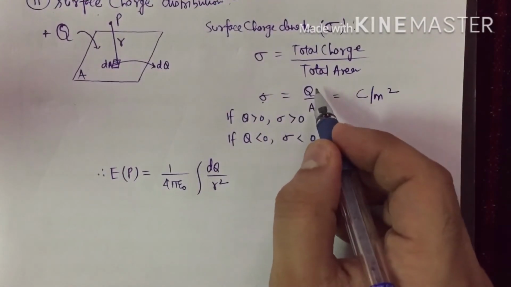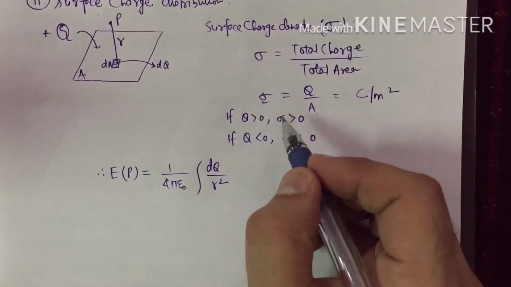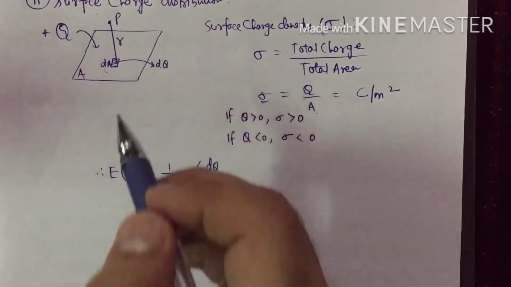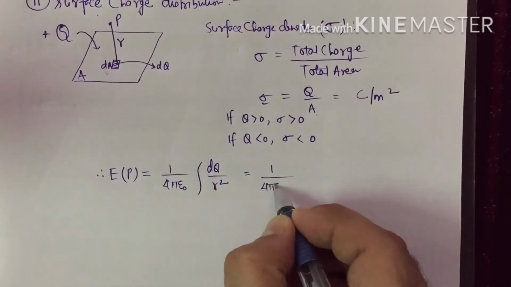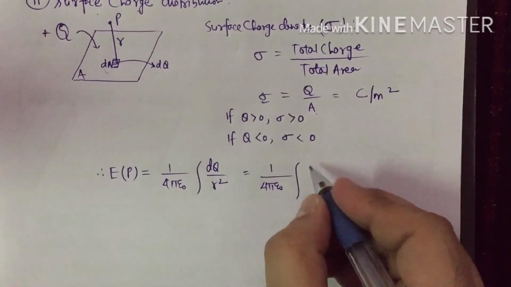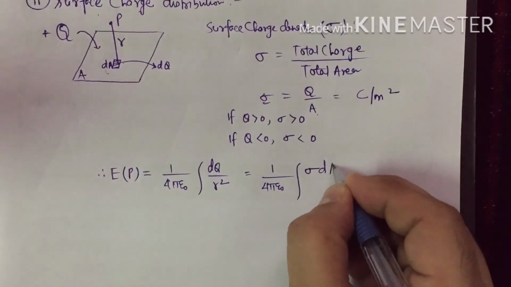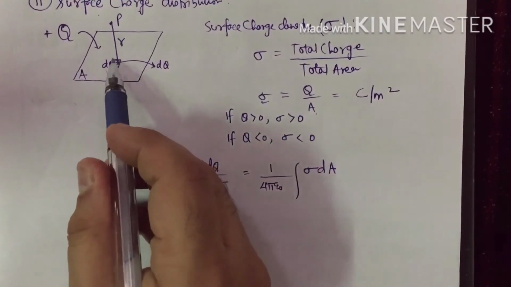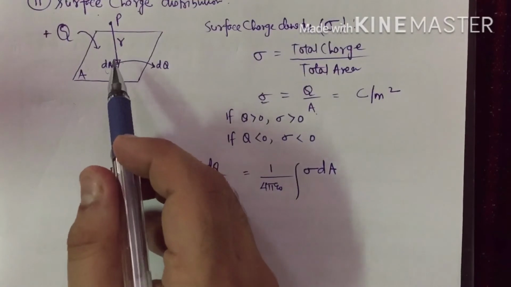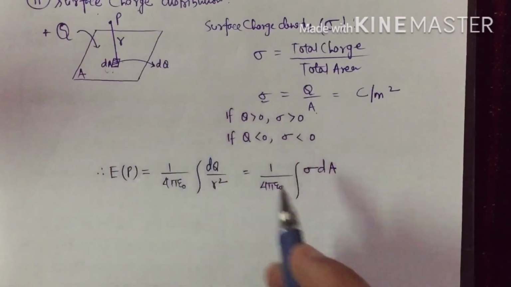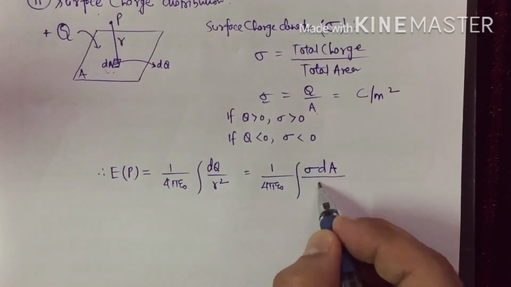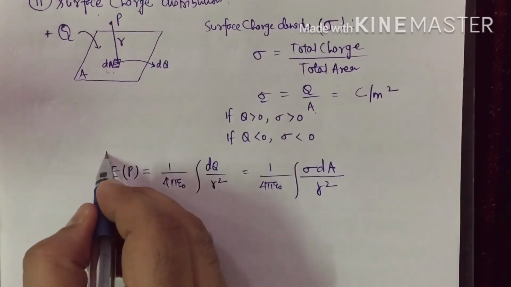Per unit area, how much charge there is, that sigma tells, so on this much area how much charge there will be, that dq will tell. So this becomes 1 by 4 pi epsilon naught integral. What is dq? It is sigma times dA. dA is the area of this elemental part on the surface, multiplying with sigma will give you the dq, charge on this elemental part, divided by r square. This is your electric field.